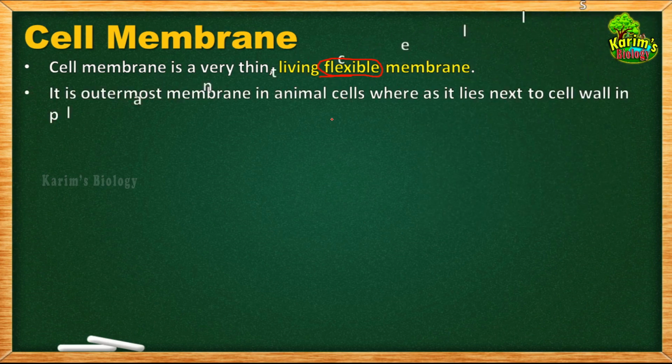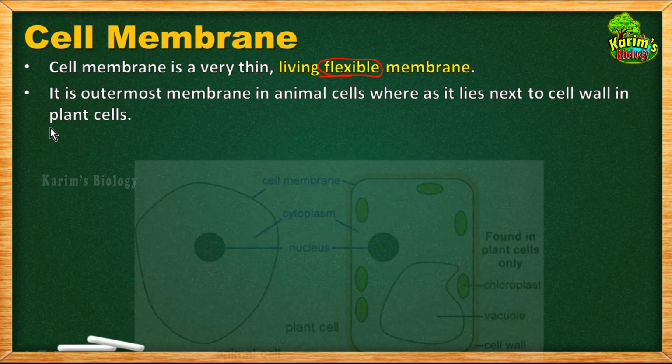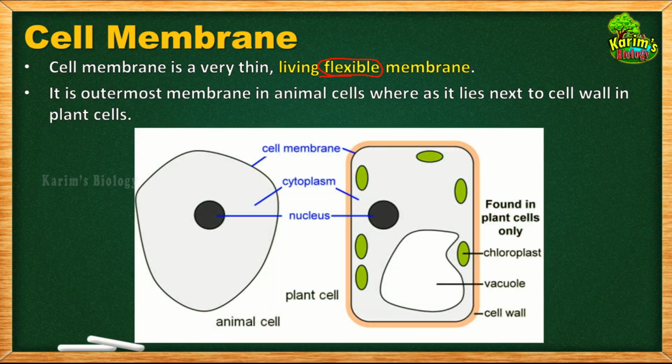Okay, and children, I told you that it is the outermost membrane in animal cells. We have observed the cheek cells. Then I told you that the outermost boundary of the cytoplasm is the cell membrane, whereas in plant cells it is different because in plant cells it lies next to the cell wall. You know that in plant cells the outermost layer is the cell wall and it is present next to the cell wall. So look at this picture, you can understand clearly.